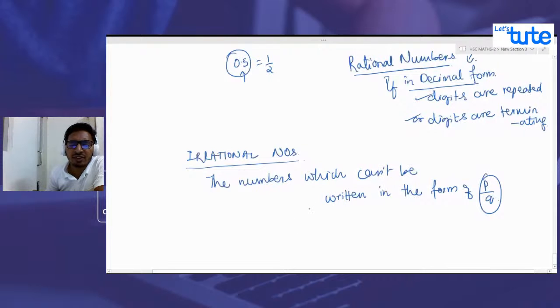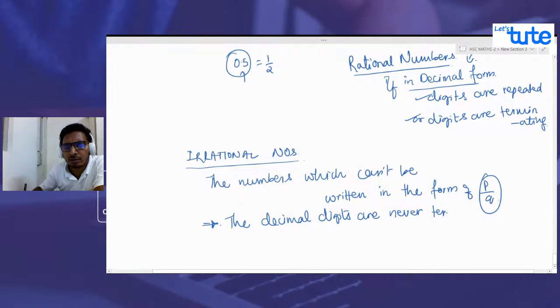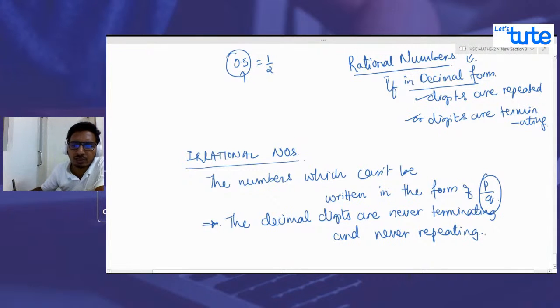But is there a way to recognize if a number is irrational? Yes, definitely. There is a way to recognize. What are the ways? Number one, the decimal digits are never ending or never terminating and never repeating. So those numbers are called irrational numbers.